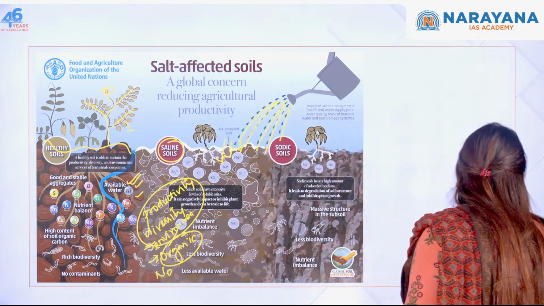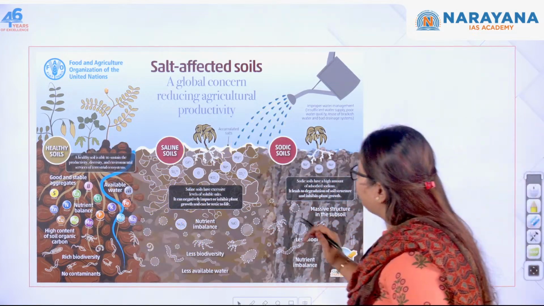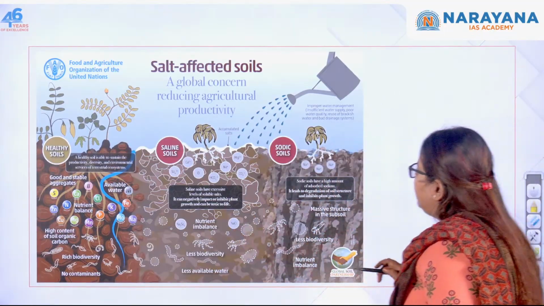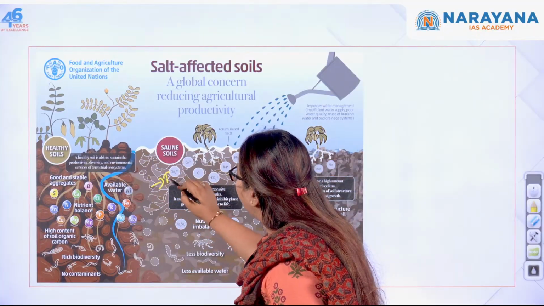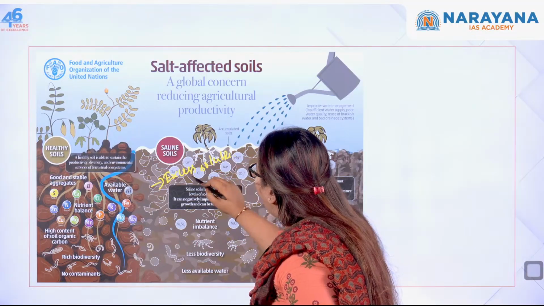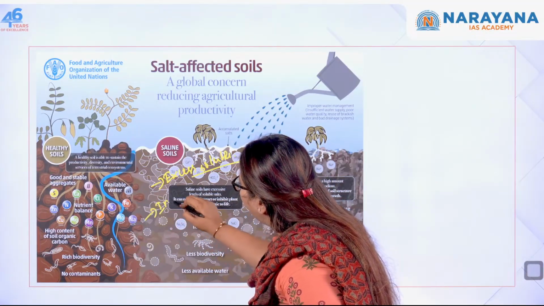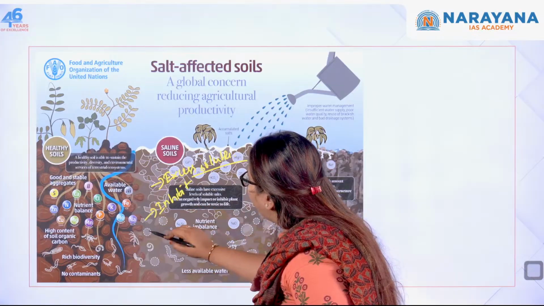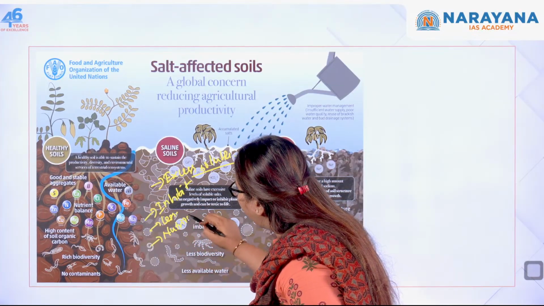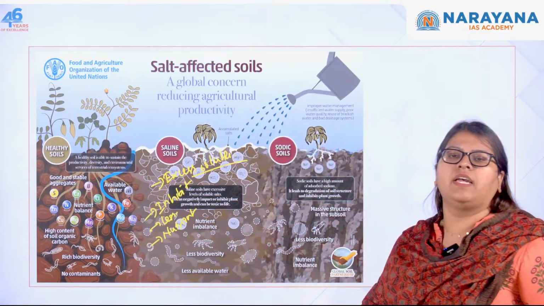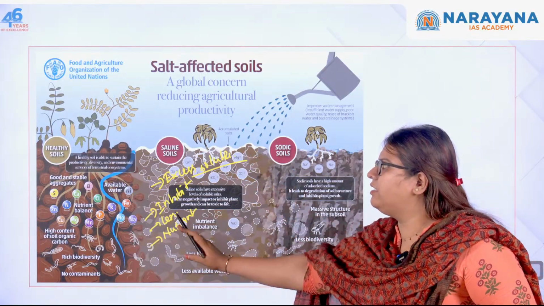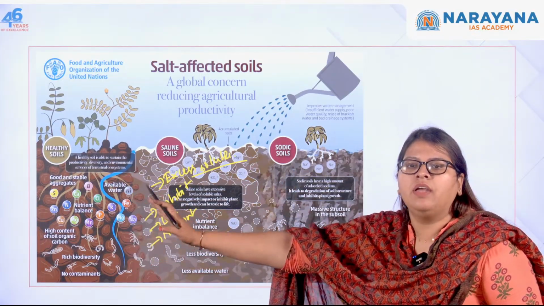So these have excessive levels of soluble salts, and this can inhibit the growth of the plant, and there will be less biodiversity, there will be nutrient imbalance in this kind of soil, and the water which is actually available will also be very, very less. So this is actually your saline soil as contrasted with the healthy soil.